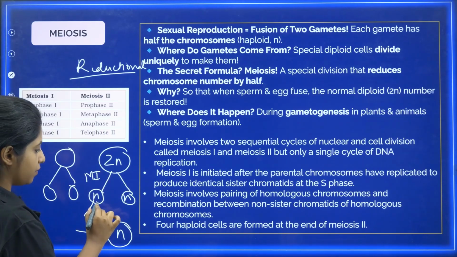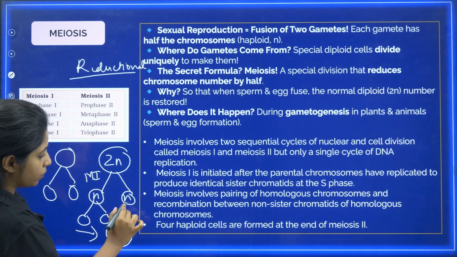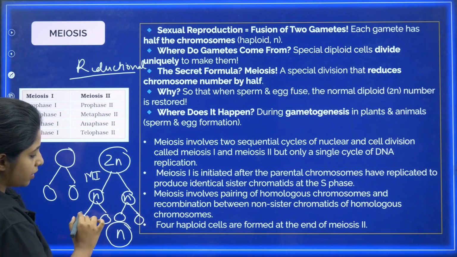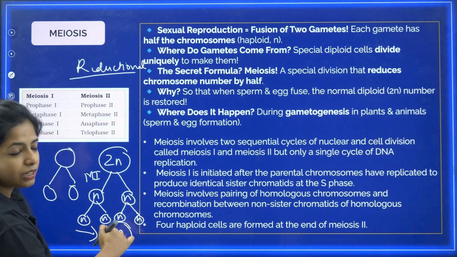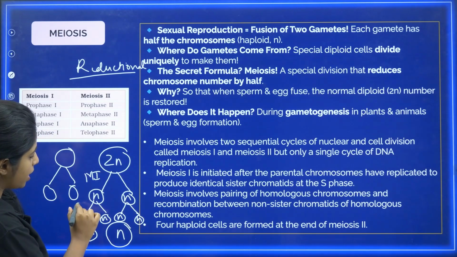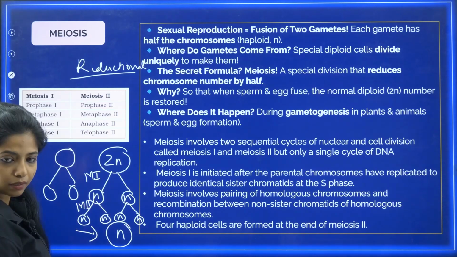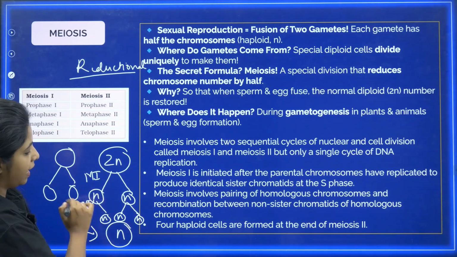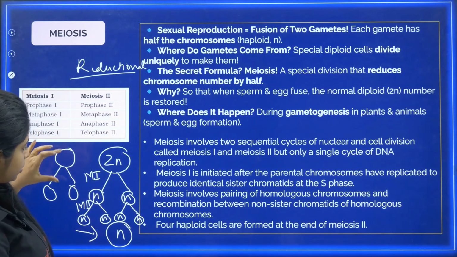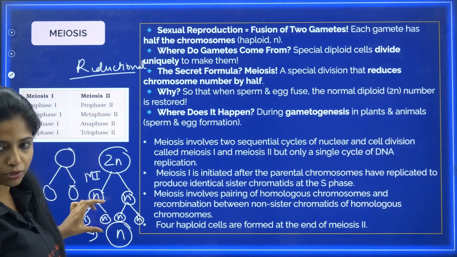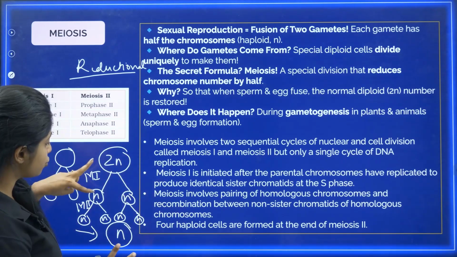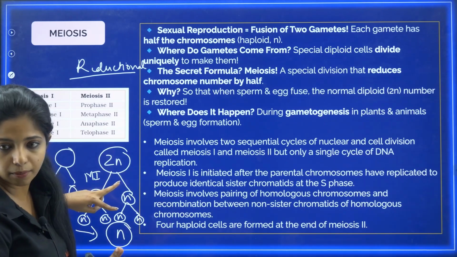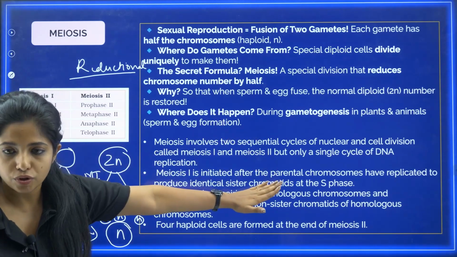Then again the cell divides into two. This also divides into two. There is no halving of number of chromosomes, so hence it becomes n only. There is only increase in number of cells. So this is known as meiosis II. And this is exactly like mitosis. In mitosis you know there is no reduction. Similarly here also there is no reduction. But anyways, when we say one meiosis has happened, that means two stages of meiosis have taken place, meiosis I and meiosis II.